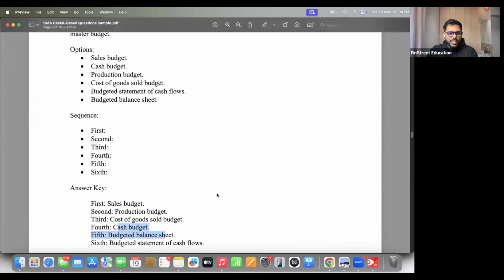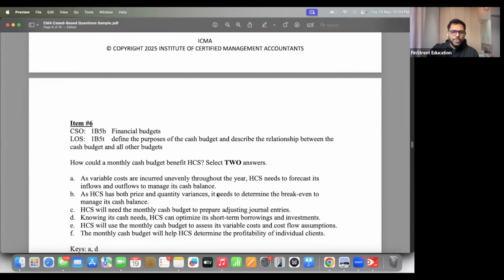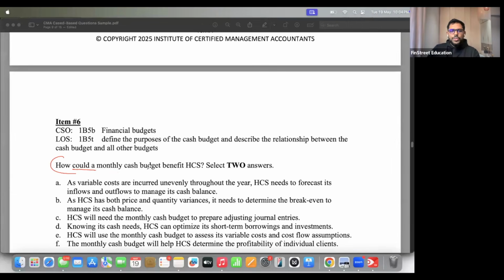So a quick check. Any queries? Any questions? Can I move ahead? Okay, let's go ahead. Last question for the day now. How could a monthly cash budget benefit HCS? Select two answers. So we have around six options. Four are incorrect, two are correct. Focus on these two. And they're asking how cash budget can benefit. So something that helps with or benefits out of creating cash budget.